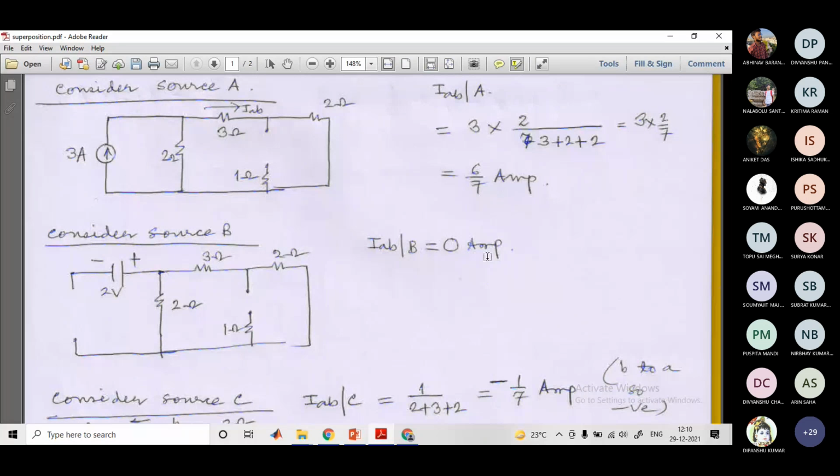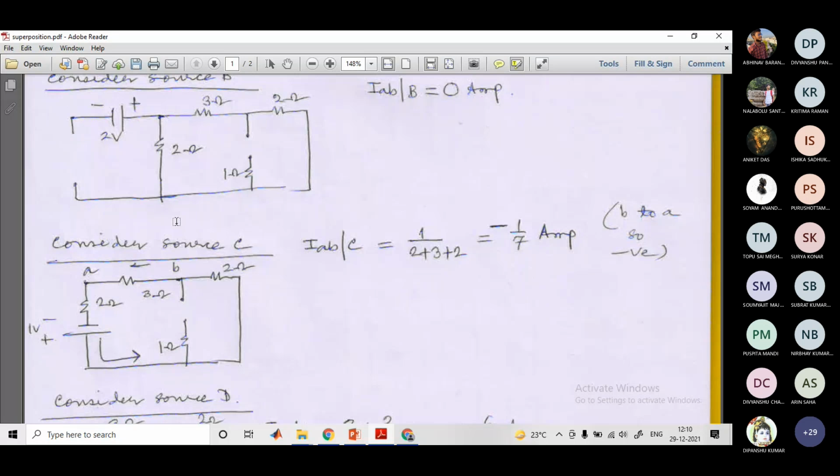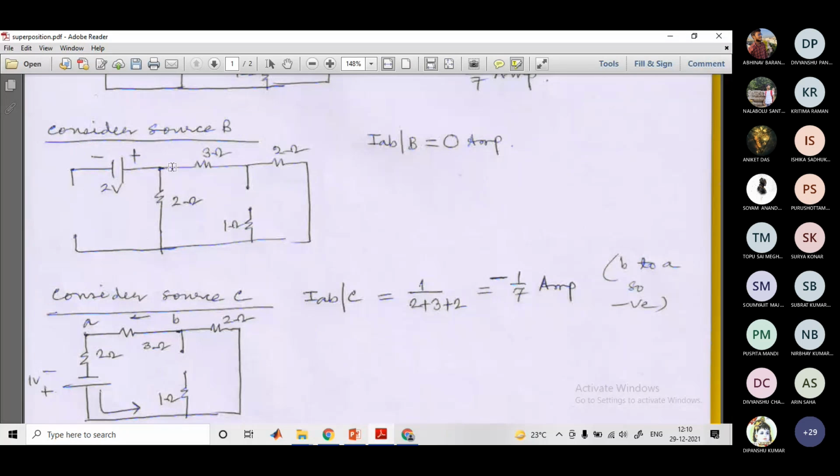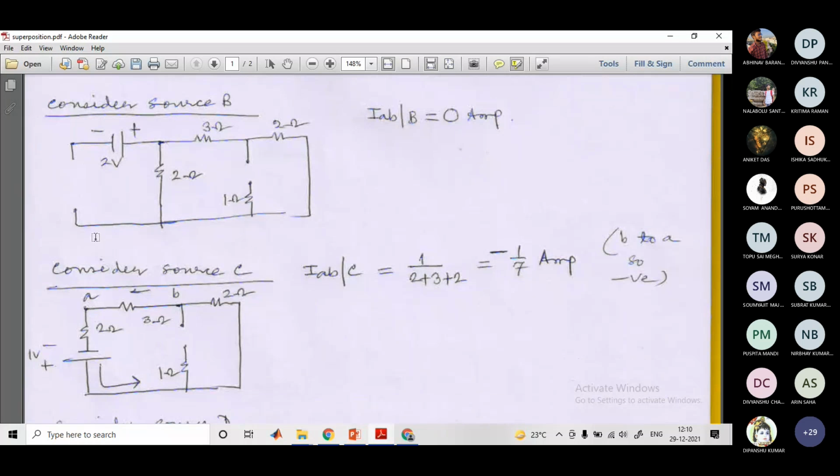Next, we come to source C. Whenever we take any other source apart from this 3 ampere source, this path will always be an open circuit. So this part I have not drawn. If you wish to, you can draw this part and ignore it. But I have done a step jump and I have not shown this path. It is not there because it does not have a closed path. Otherwise, we should have considered this.